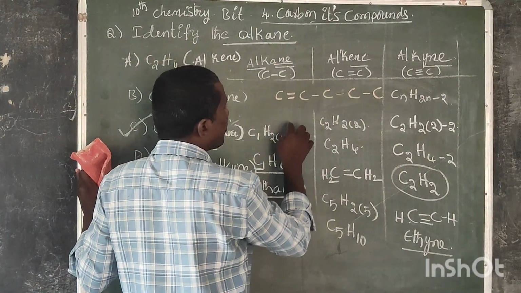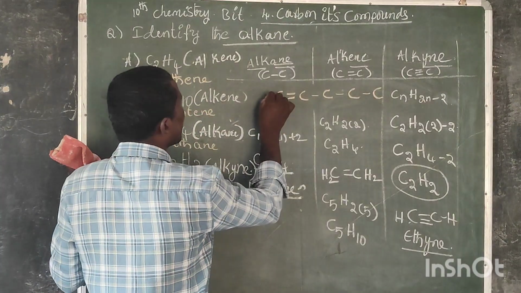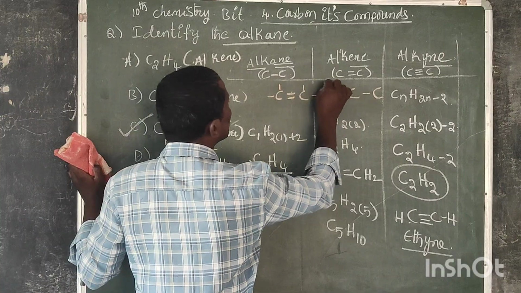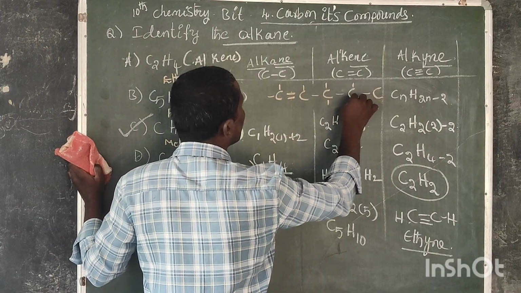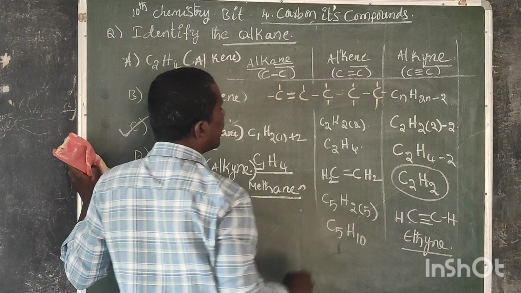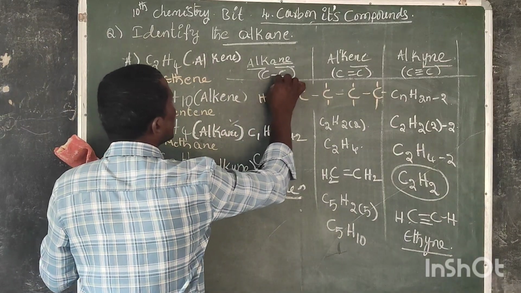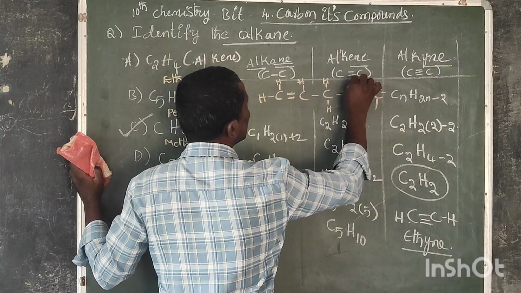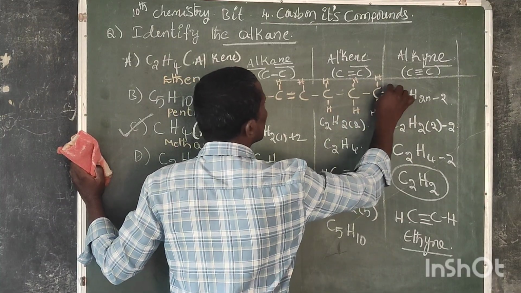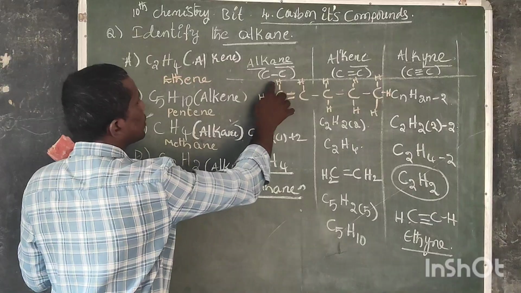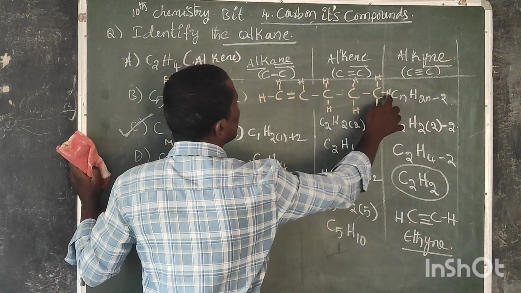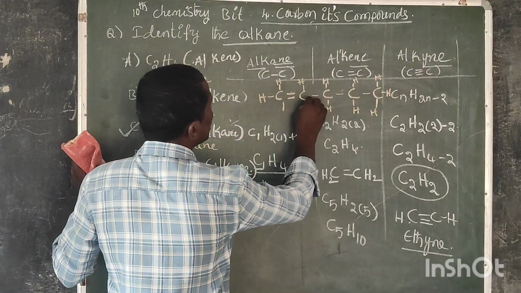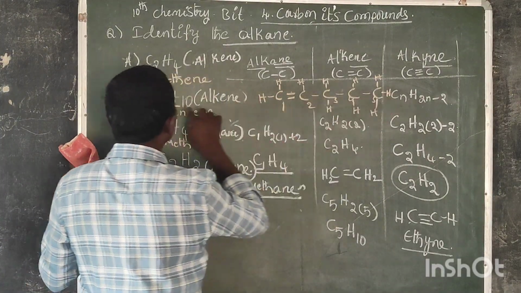Carbon valency is 4, so each carbon has 4 bonds, with hydrogens filling the rest. Counting hydrogens: 1 to 10. Counting carbons: 1 to 5.